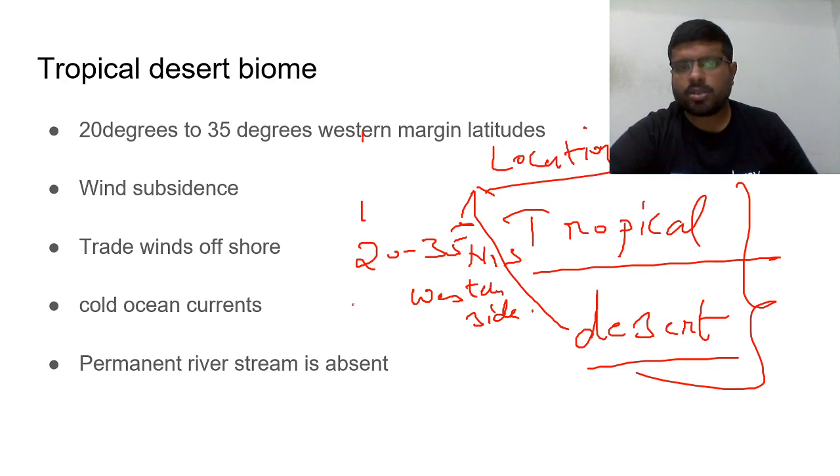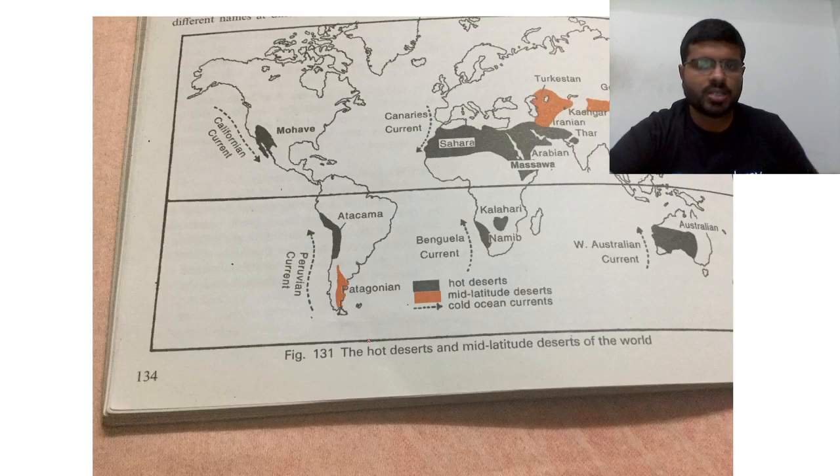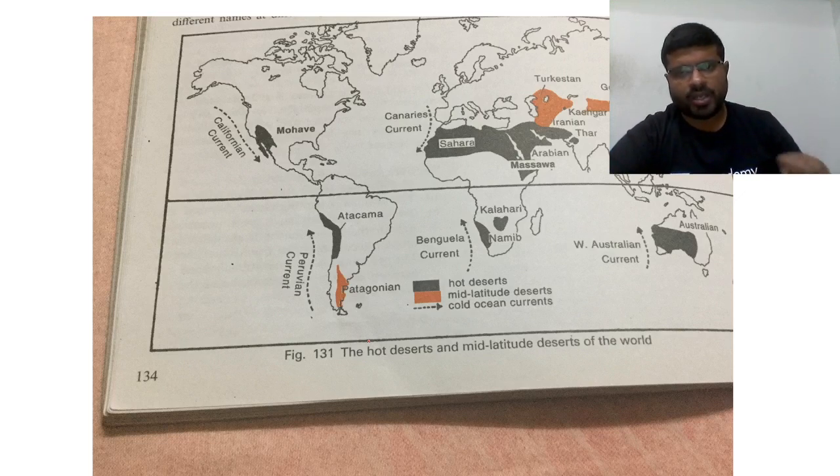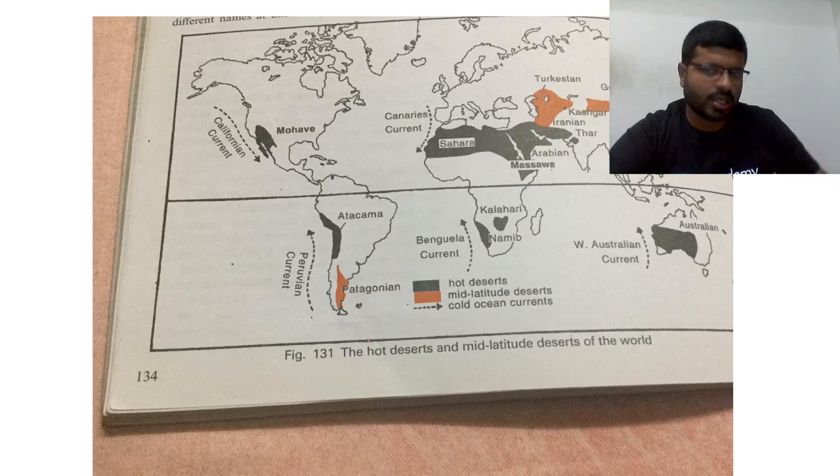Then, why are these tropical deserts formed only between 20 degrees to 35 degrees latitudes? The location is 20 to 35 degrees, on the western margins of a continent. So the Mojave Desert, Mexican Desert, Colorado and Sonoran Desert are found in North America, the Saharan Desert in Africa, the Arabian Desert in West Asia, similarly the Thar Desert, and the West Australian Desert in the Australian continent.